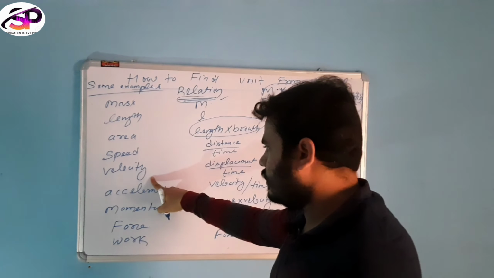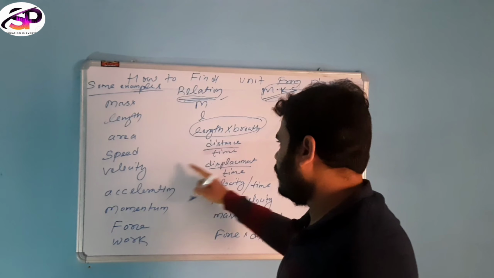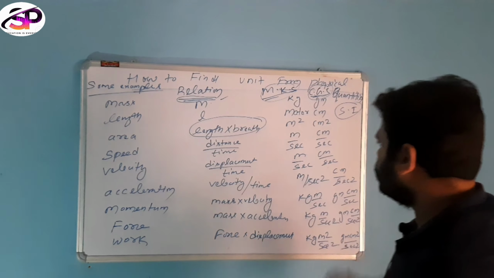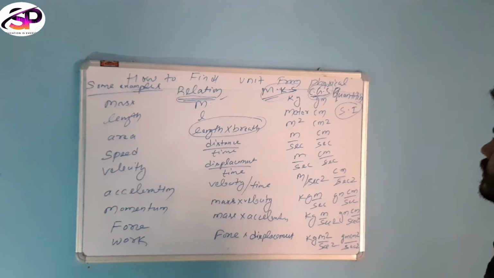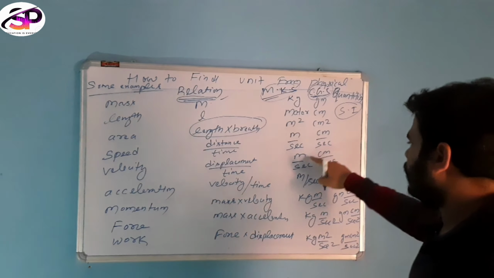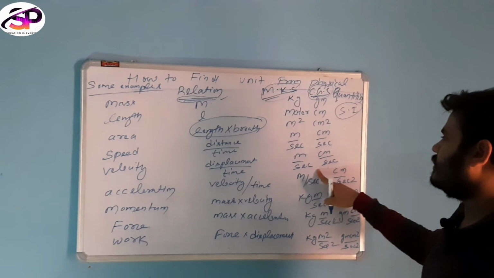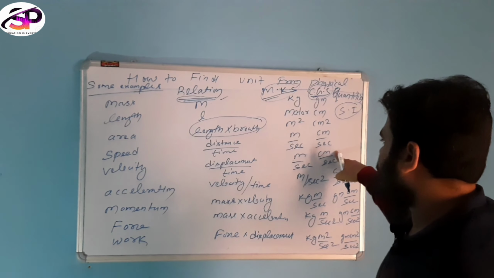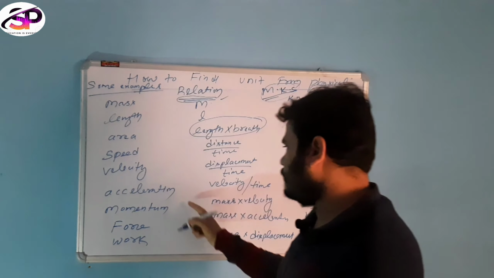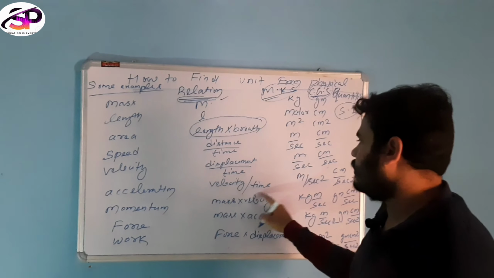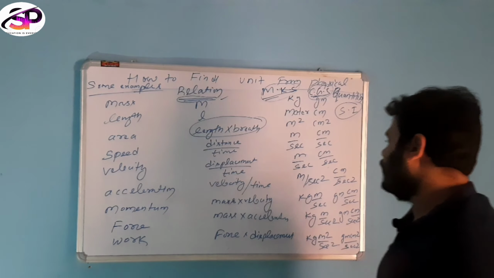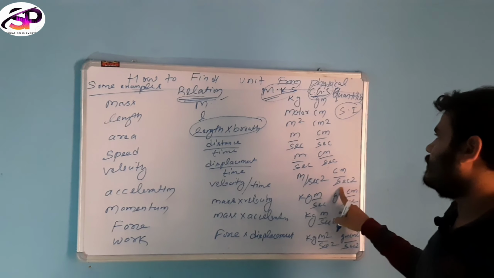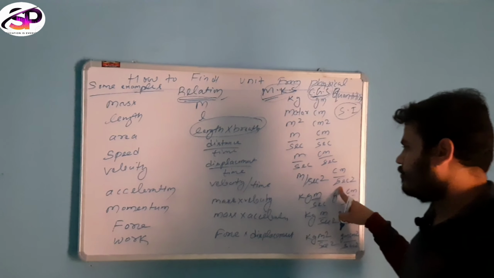Velocity is another derived physical quantity, its relation is displacement per time, and it has the same unit as speed, meter per second in MKS and centimeter per second in CGS. Acceleration is velocity per time, and its MKS unit is meter per second square and CGS unit is centimeter per second square.